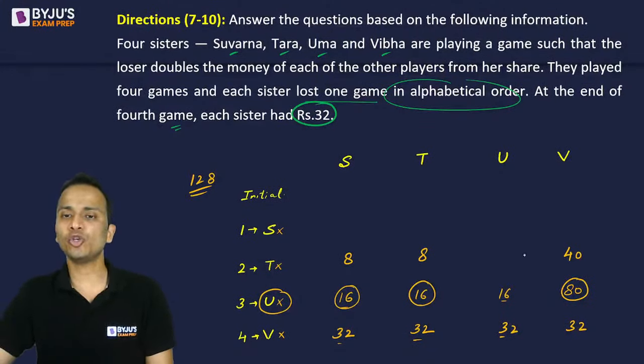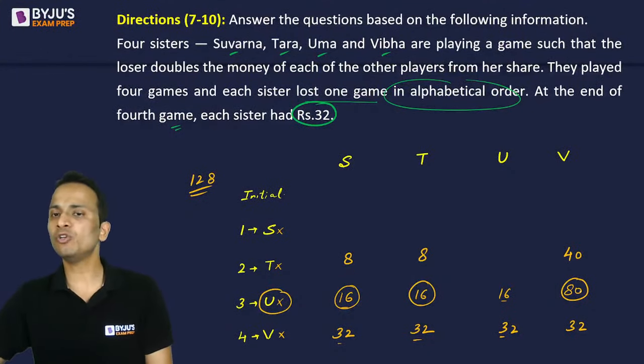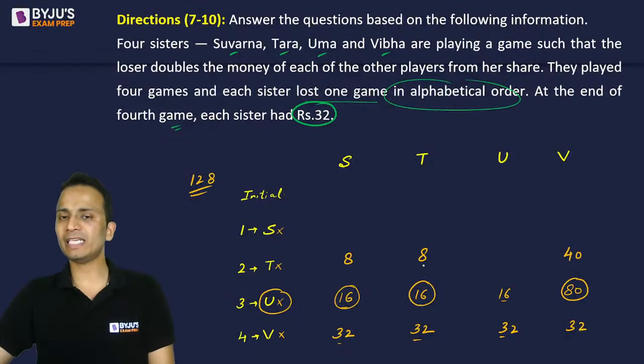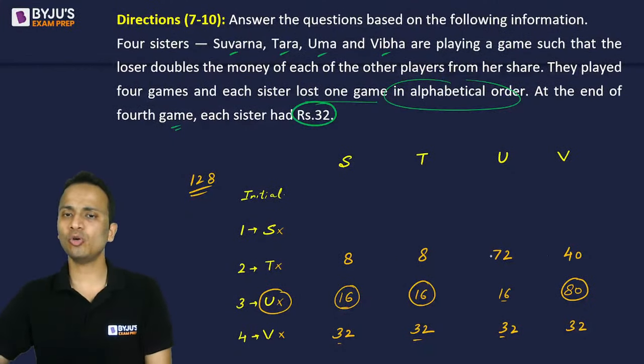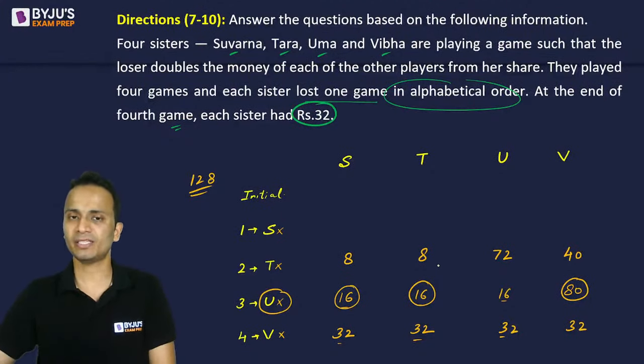So U must have given 8 rupees to S, 8 rupees to T and 40 rupees to V. So 8 plus 8 is 16, 16 plus 40 is 56. So before this round, U will have 16 plus 56, that is 72 rupees. You can also look at the sum. The sum is once again 128.